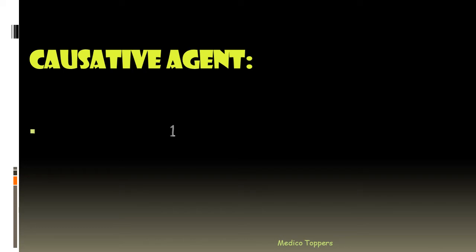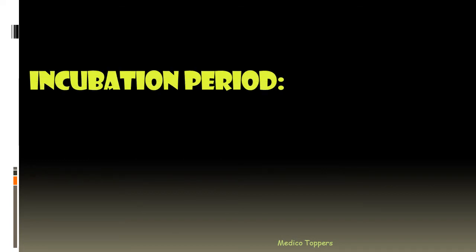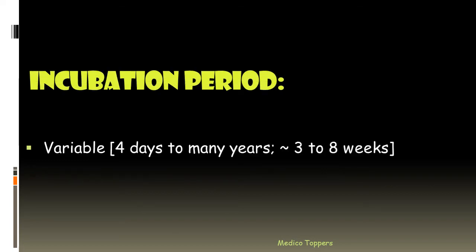So the causative agent is Lyssavirus type 1 and it is a bullet-shaped neurotropic RNA virus. And regarding the incubation period, it is variable. It may vary from 4 days to many years.